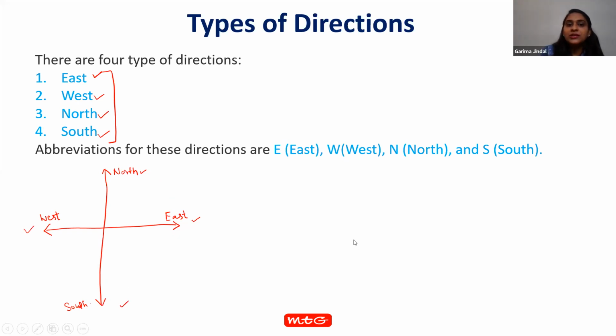And what are the abbreviations we use for these 4 directions? E for east, W for west, N for north, and S for south. So this is the pictorial representation.